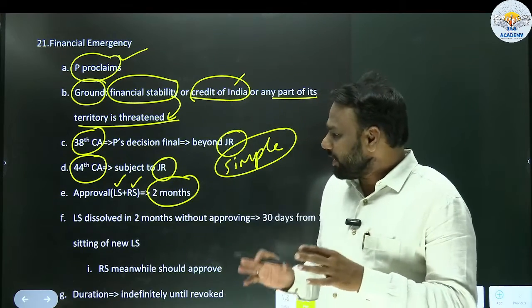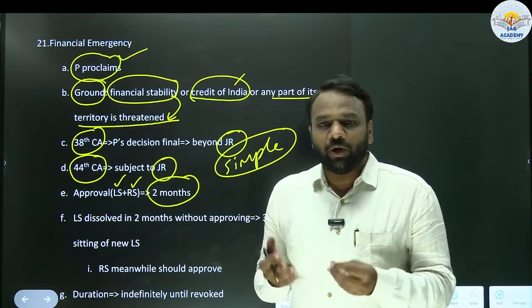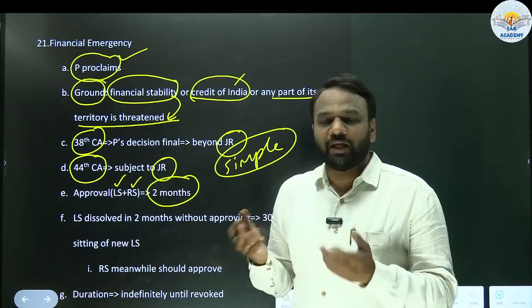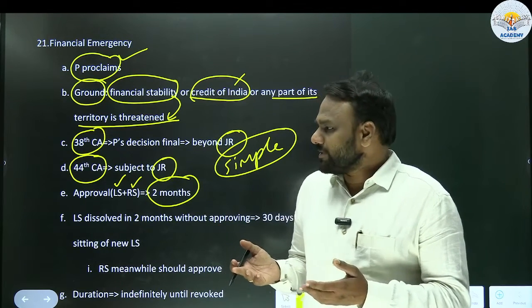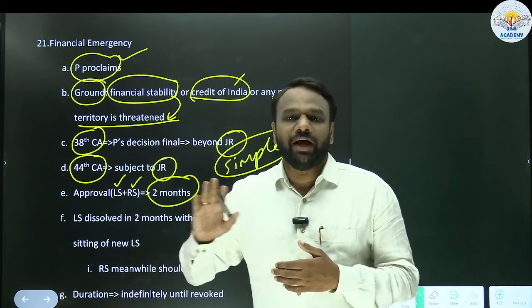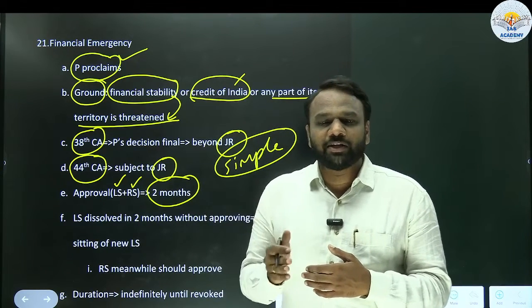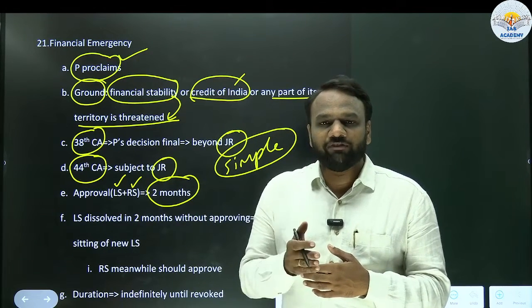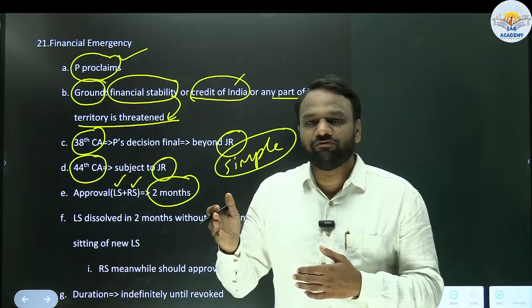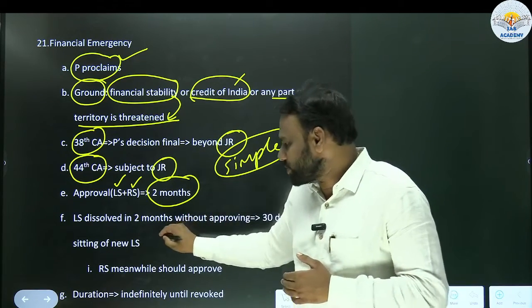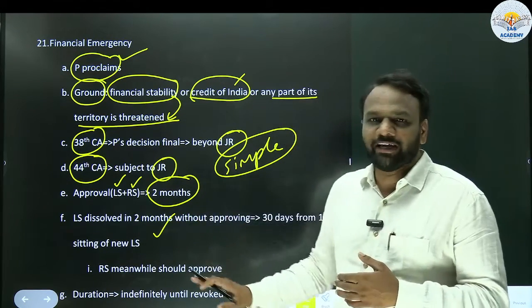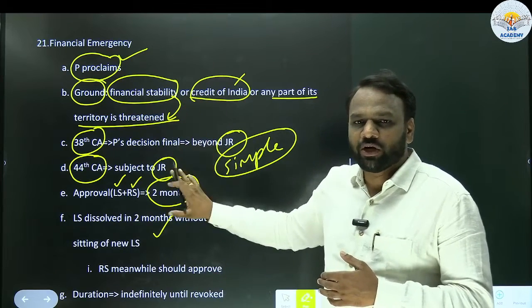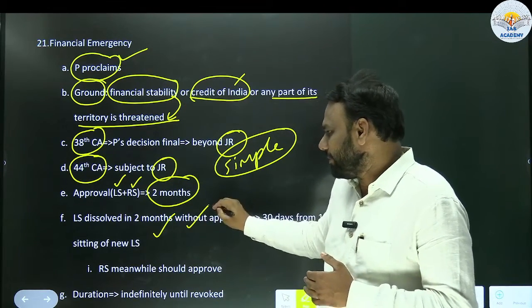Also, we have seen in national emergency as well as in president's rule, what happens if Lok Sabha gets dissolved without approving the emergency? Financial emergency will continue to exist until the newly constituted Lok Sabha meets, and from the first meeting, we give them a time frame of 30 days. The same applies here as well. So if you are getting confused, you can watch our previous videos to understand what exactly this statement means.